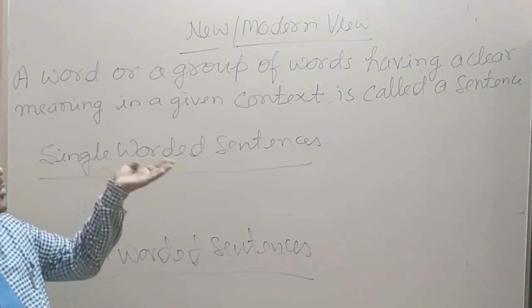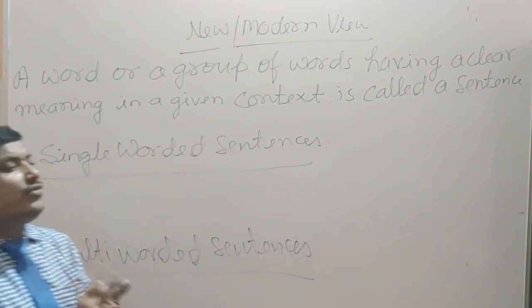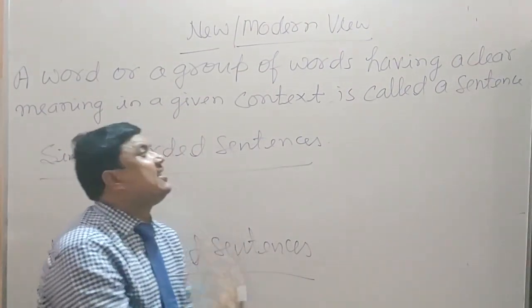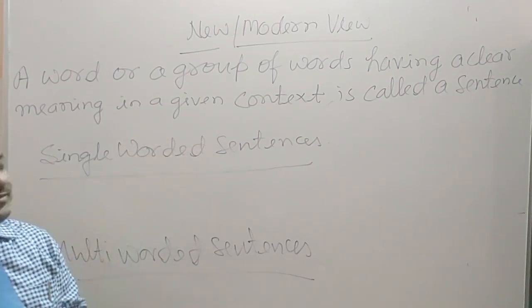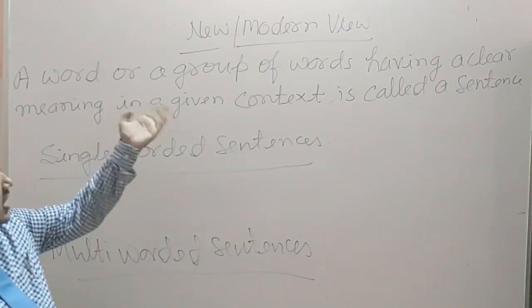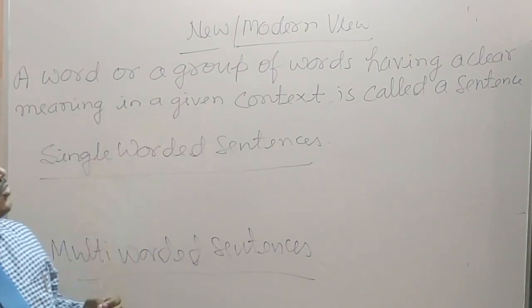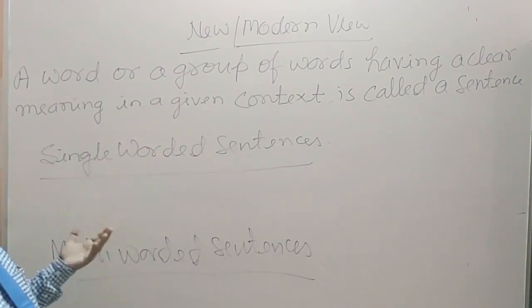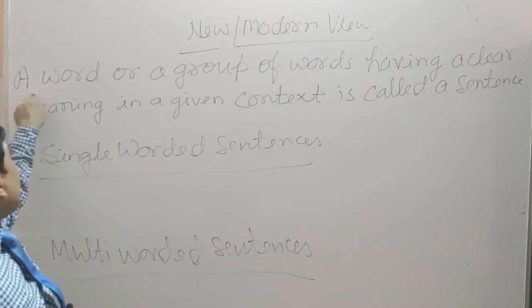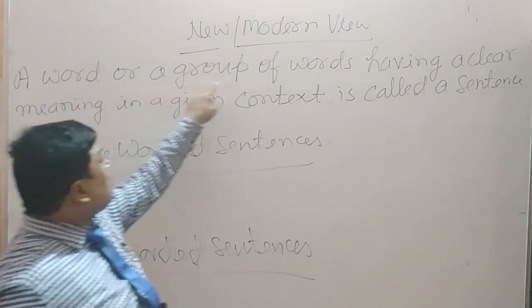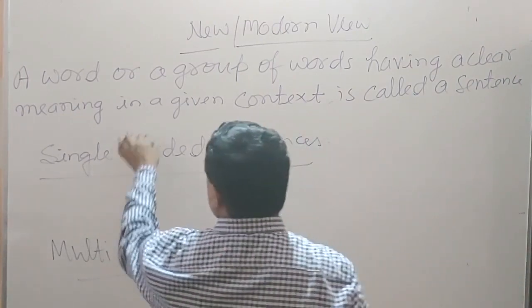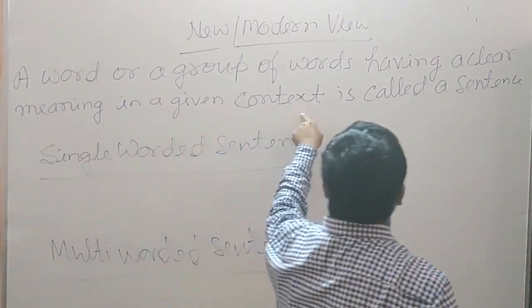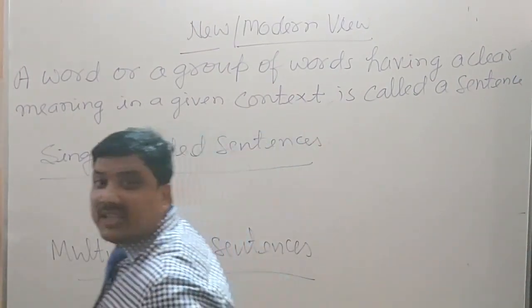According to the old view, a group of words is essential for being a sentence, while the new or modern view says that a word or a group of words having a clear meaning in a given context is called a sentence.